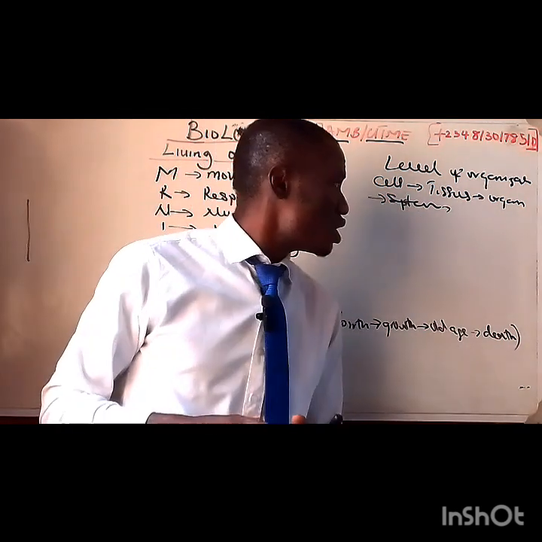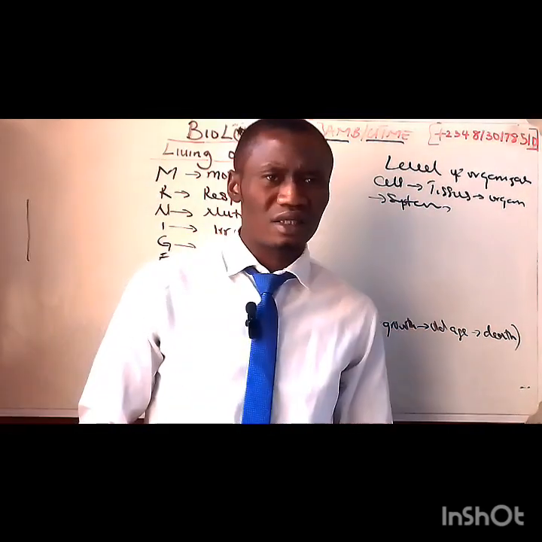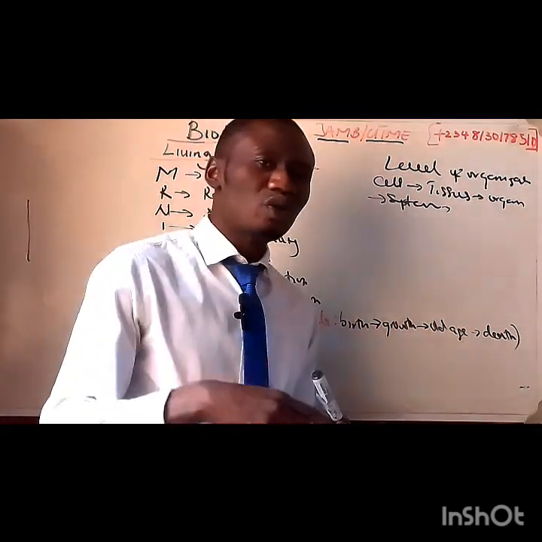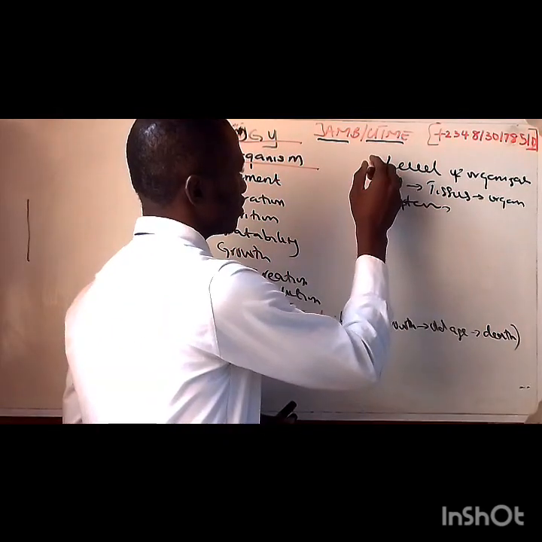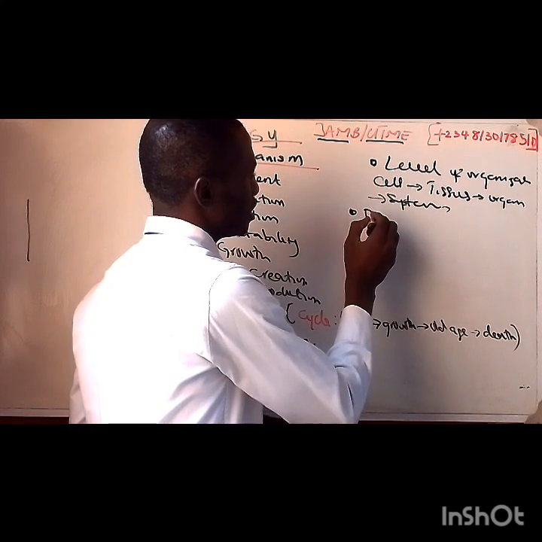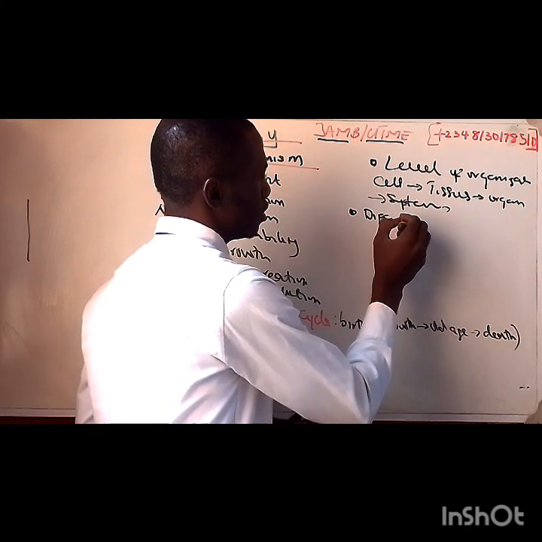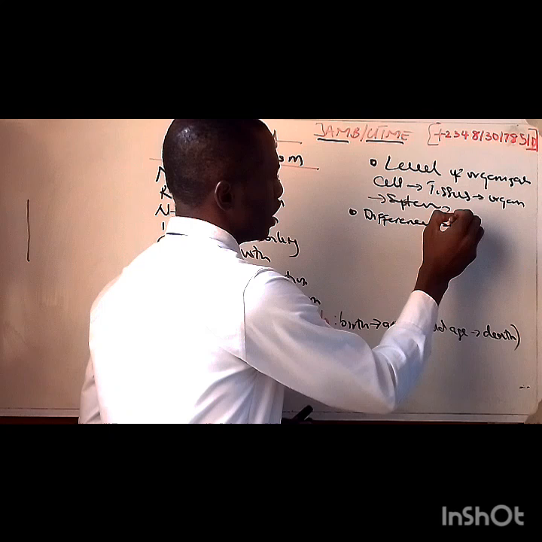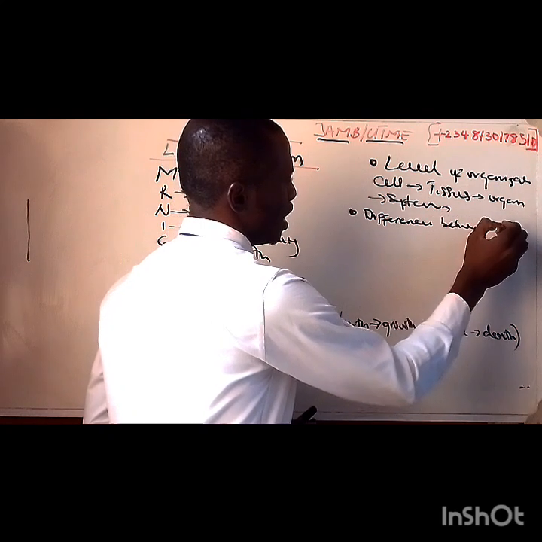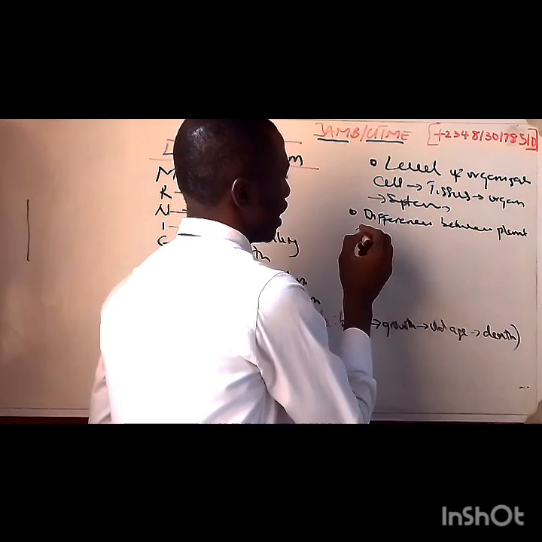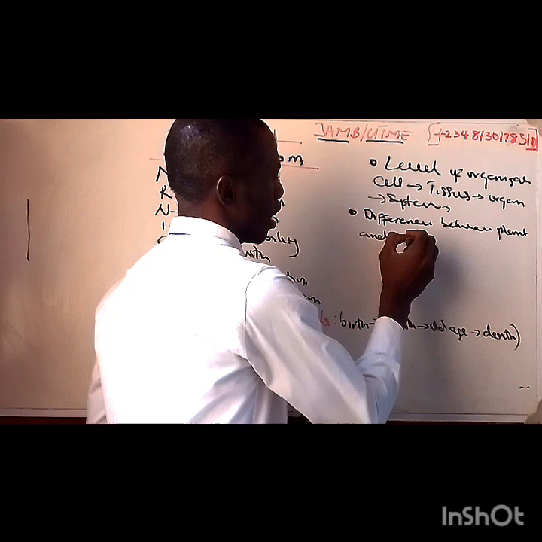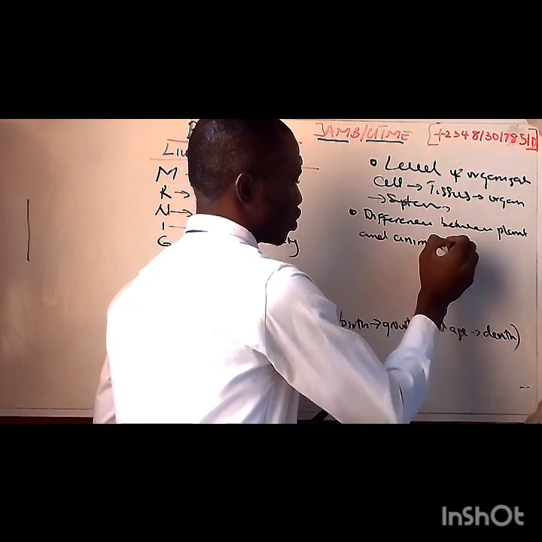The cell, the tissues, the organ, and the system. Now, they also want you to know the difference between plant and animal. Okay, let me pick the first one.